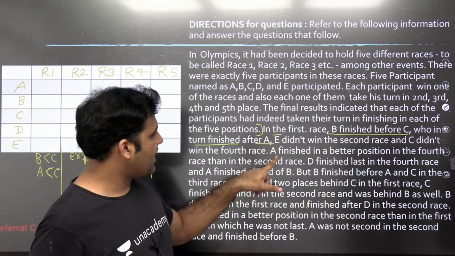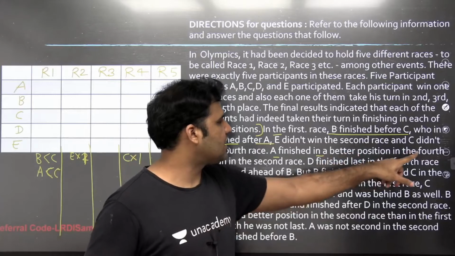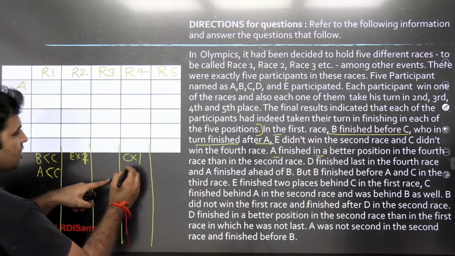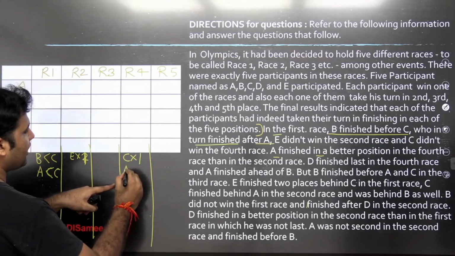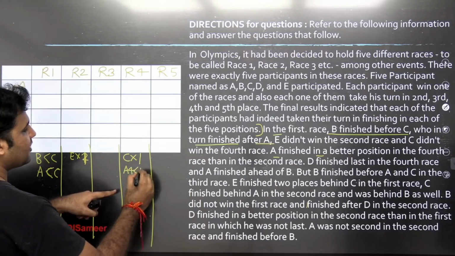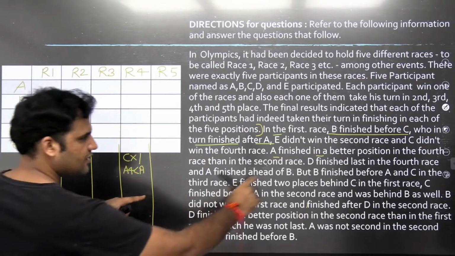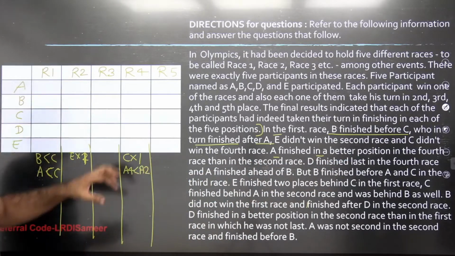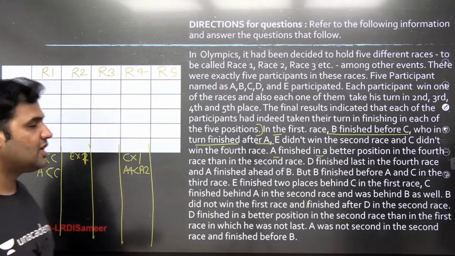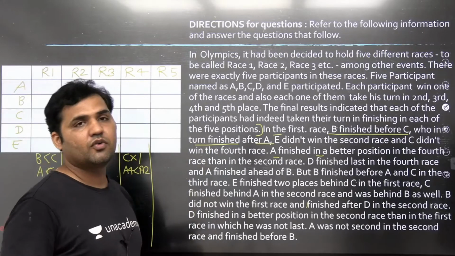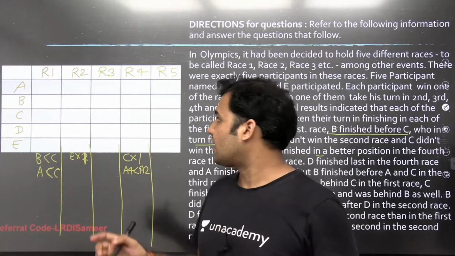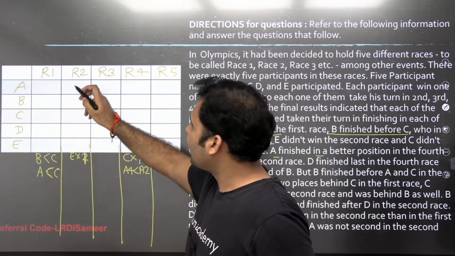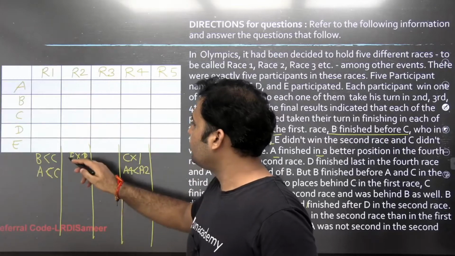All right. A finished in a better position in the fourth race than in the second race. The position of A in the fourth race is better than the position of A in the second race. So that means the rank that you will be assigning to A in race 4 should be lower than the rank of A in race 2. That means A cannot get rank 1 in race 2.